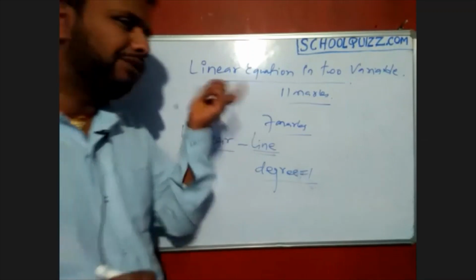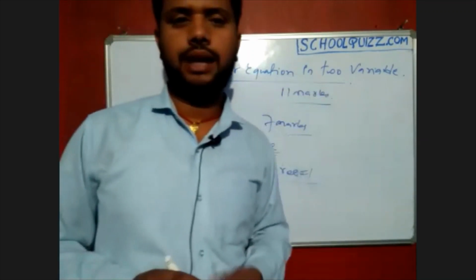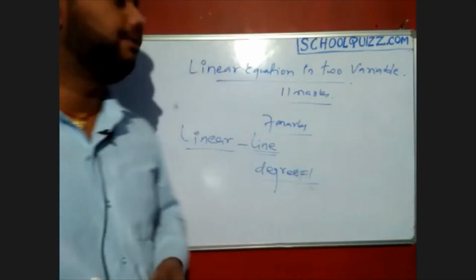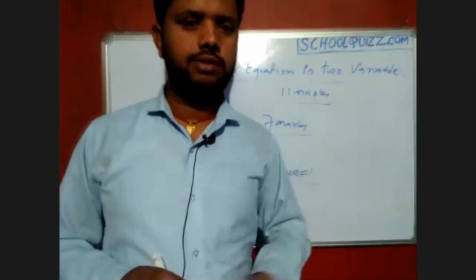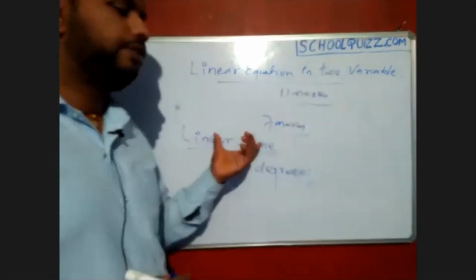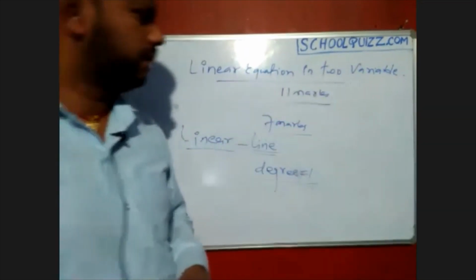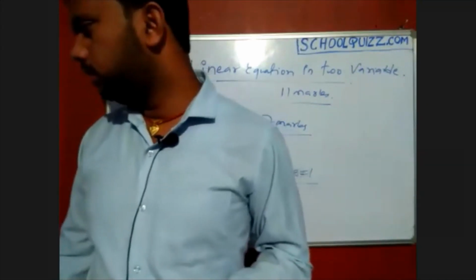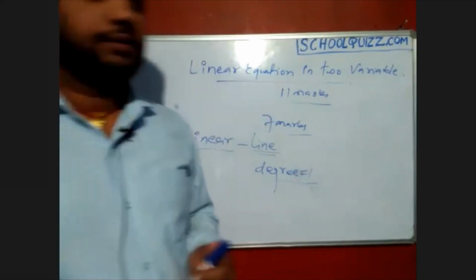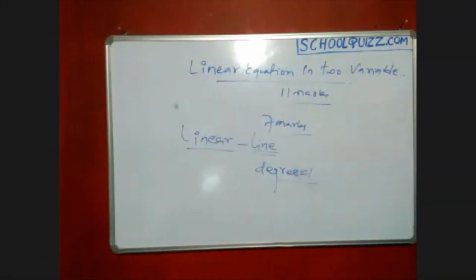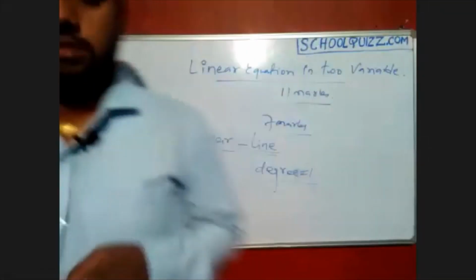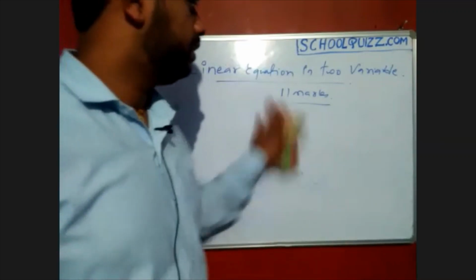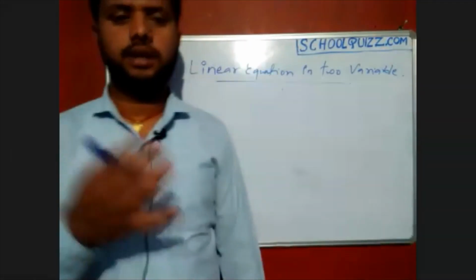That is in one variable, which we learned in class 8. In class 9 we just gave the introduction to linear equations in two variables, where we learned how to find the solutions of linear equations. Here we will go deeply into linear equations in two variables. Let's start. One by one we will cover all the topics allotted to us in this exam.